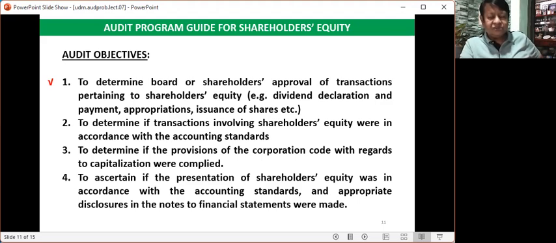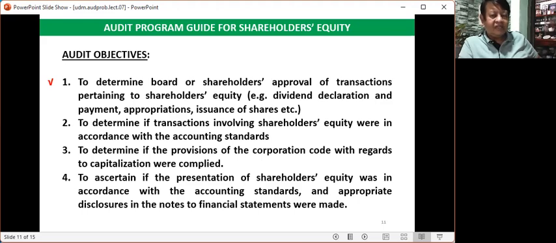The board resolution is simply the minutes of the meeting during the board meeting. The board resolution simply signifies the things that they have approved, the things that they have agreed upon during the meeting.